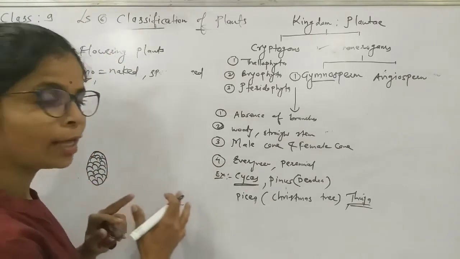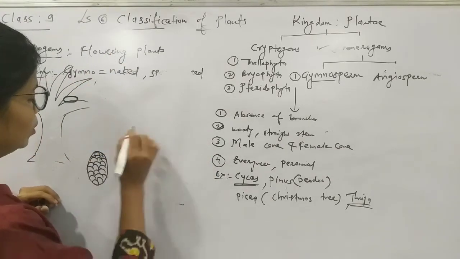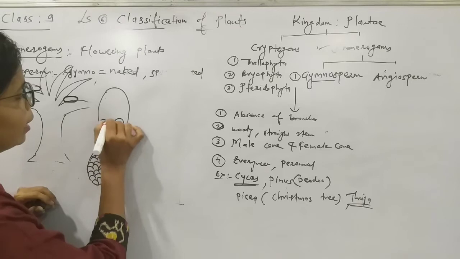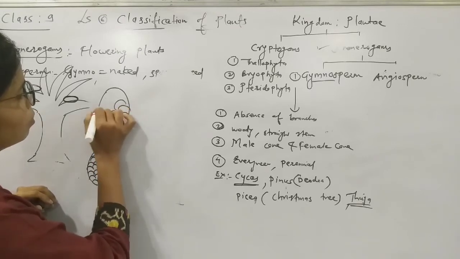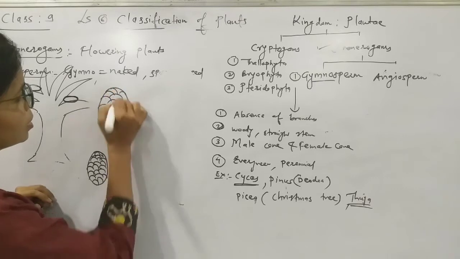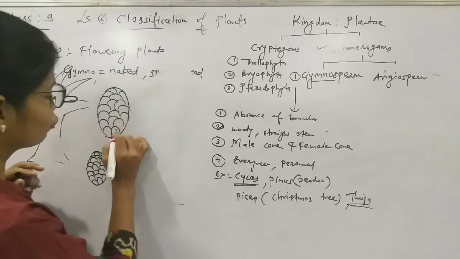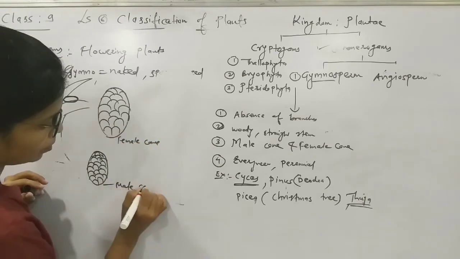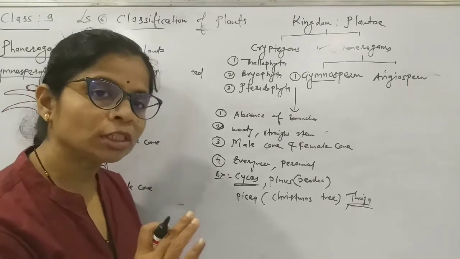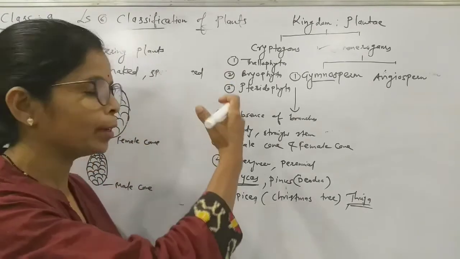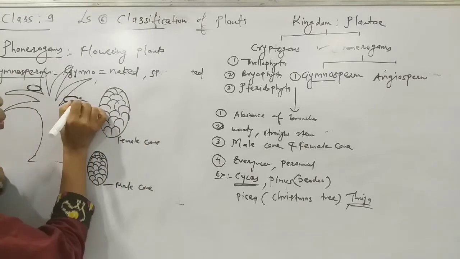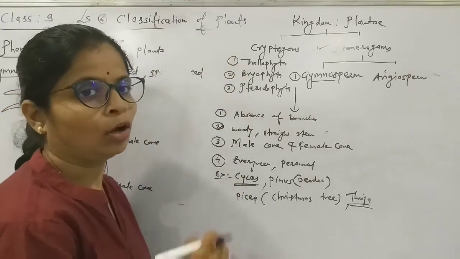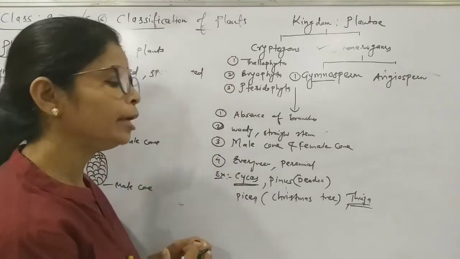In the same way the cones are there, and the female cone is quite larger with such a bud-like outer appearance. Now this is the female cone and this is the male cone. The male cone is situated quite lower and the female cone is present at a higher level in the plants.